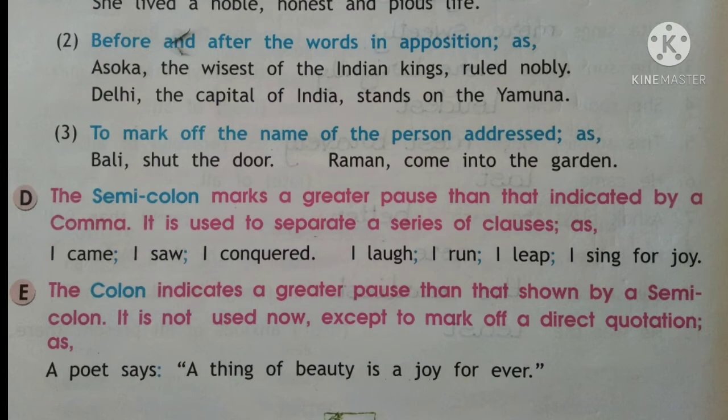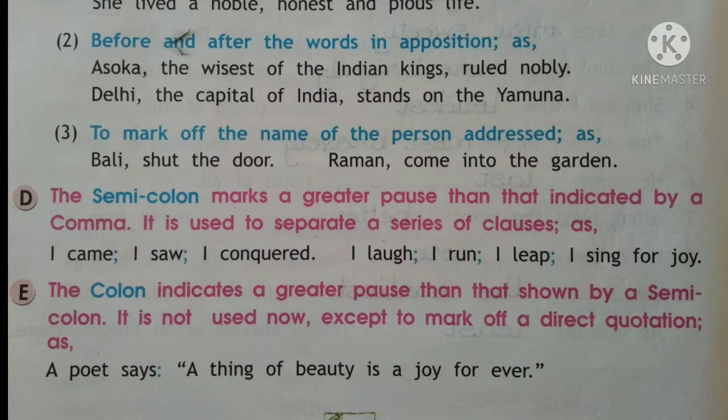So the next mark of punctuation is the colon. This indicates a greater pause than that shown by a semicolon. So for a comma, we stop less than a second, for a semicolon we stop more than that, and for a colon, we stop more than a semicolon.